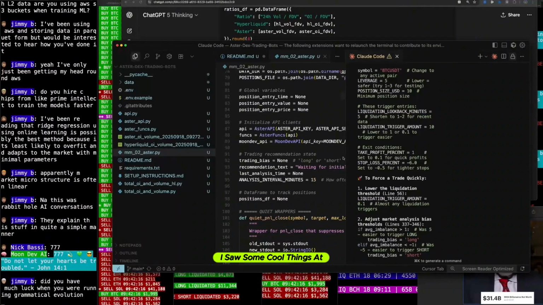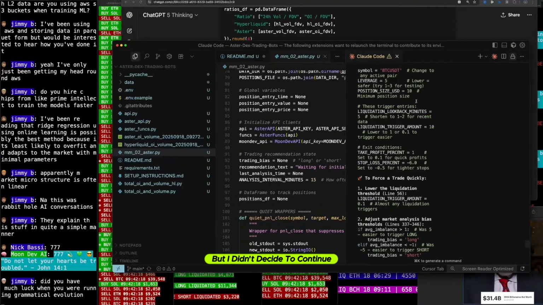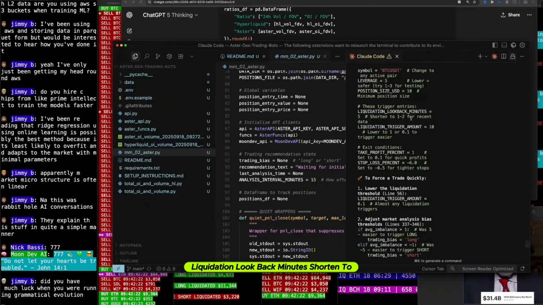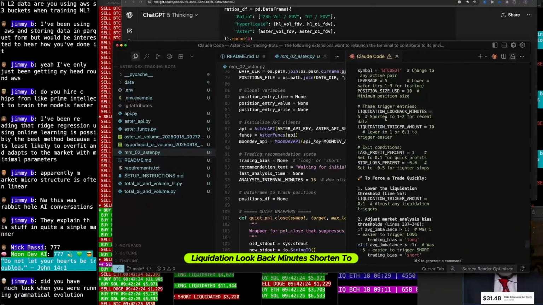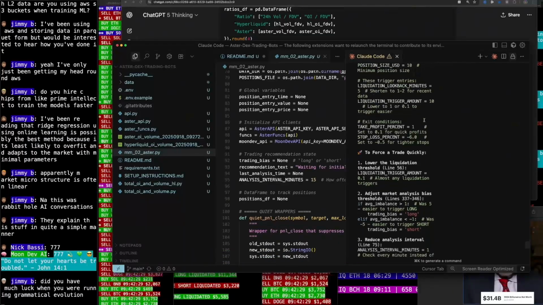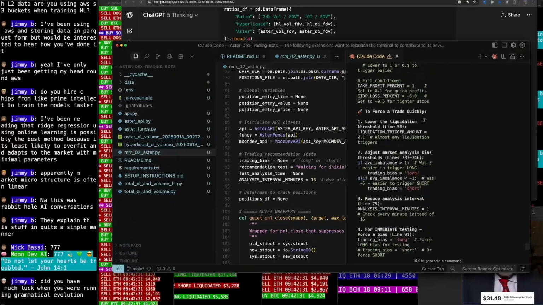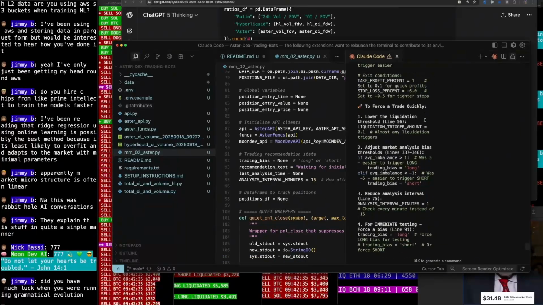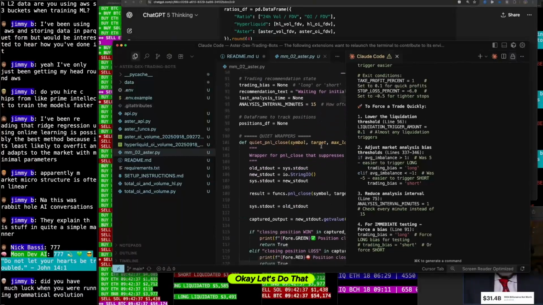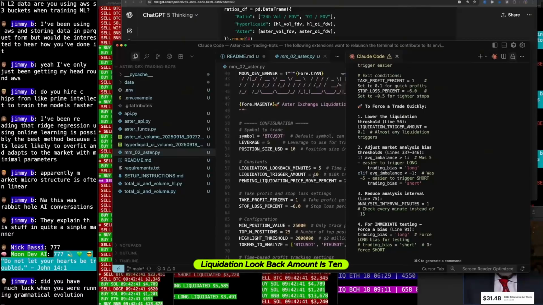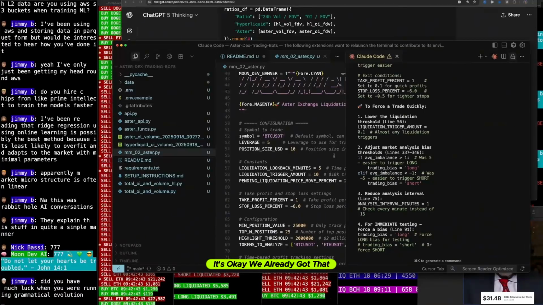I saw some cool things on grammatical evolution, but I didn't decide to continue with it. These trigger entries, liquidation look back minutes, shortened to 1 to 2. To force a trade quickly, lower the liquidation threshold. Okay, let's do that. Actually, that's easy. Liquidation look back amount is 10. It's okay, we already got that.